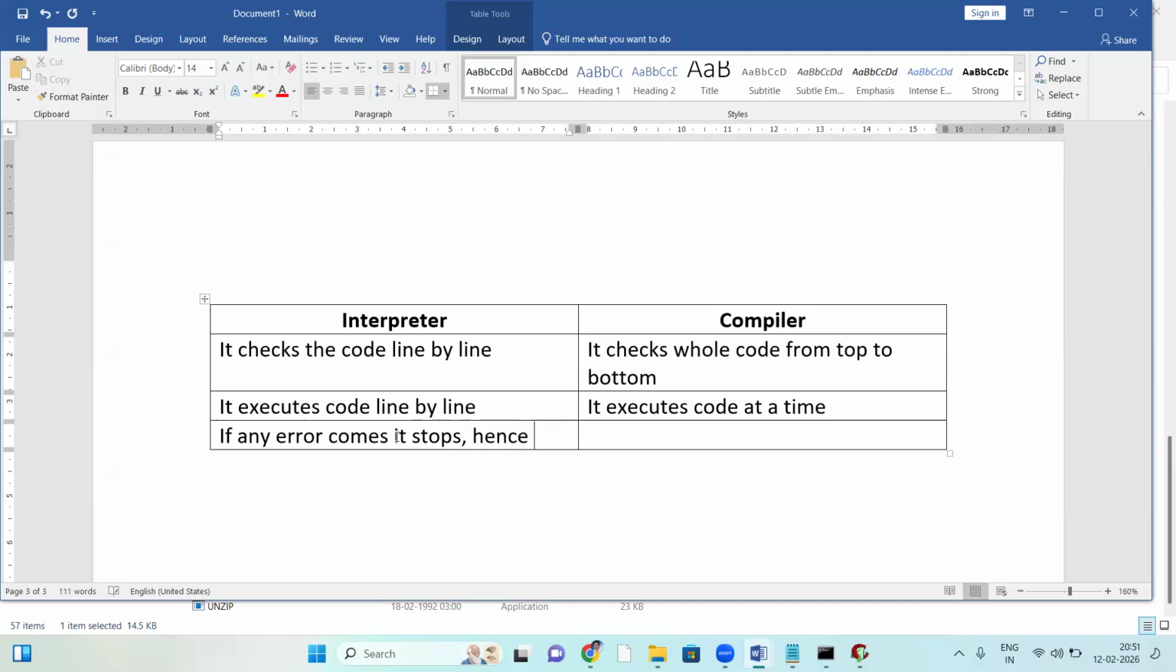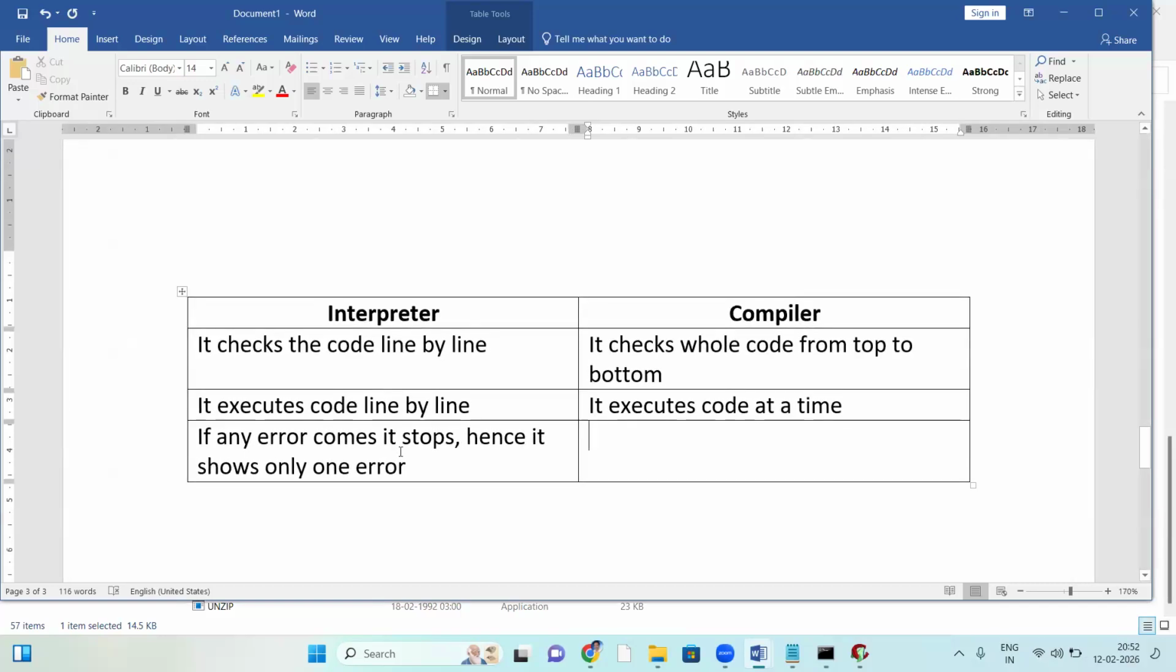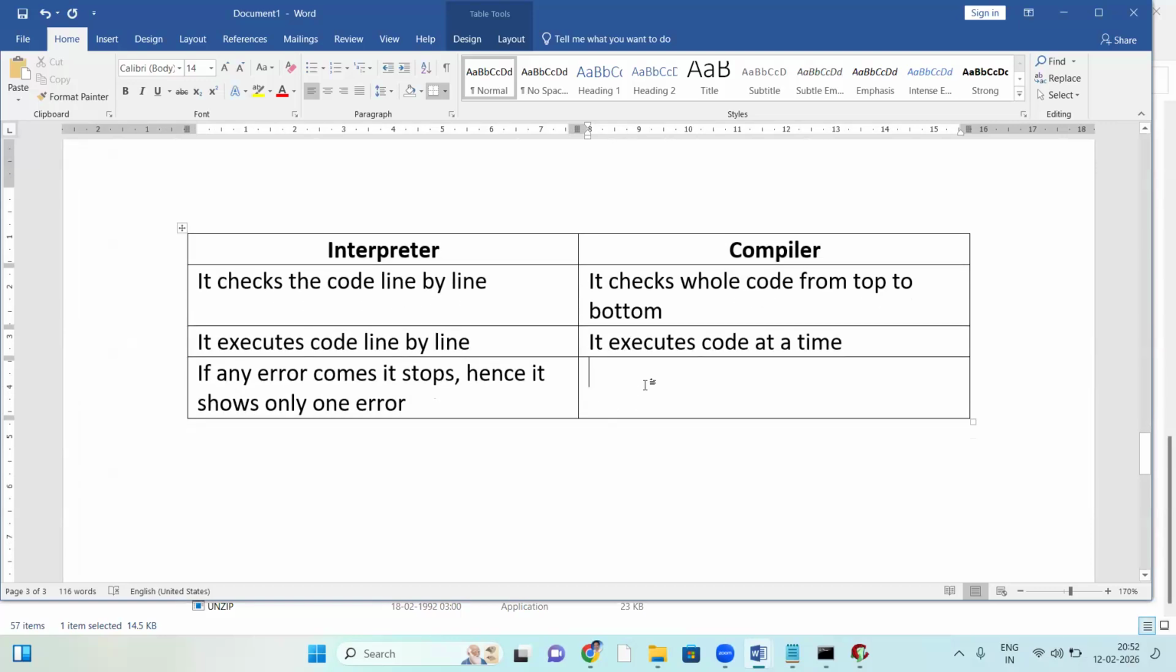Hence it shows only one error. It won't show all the errors. If any error comes, it stops. Hence it shows only one error.